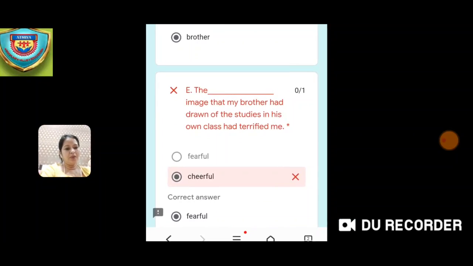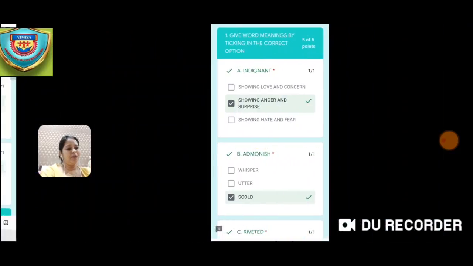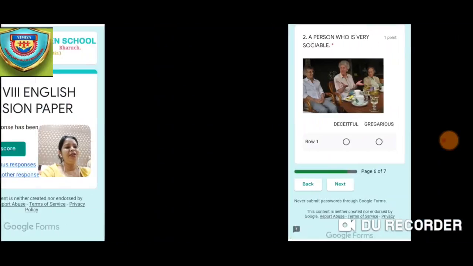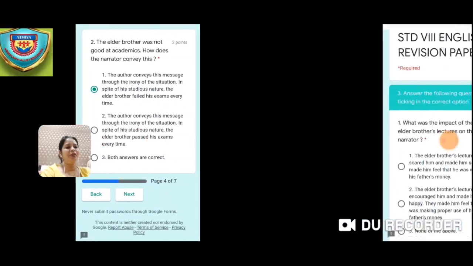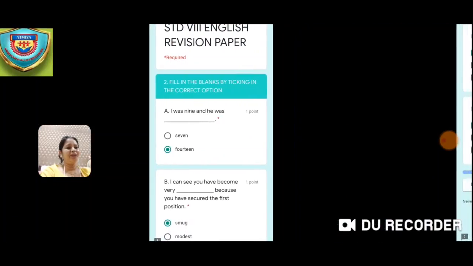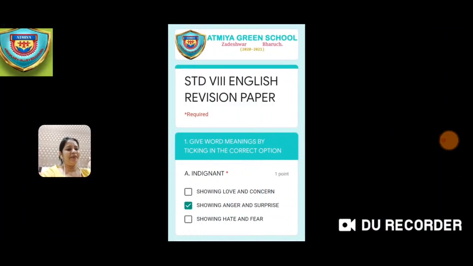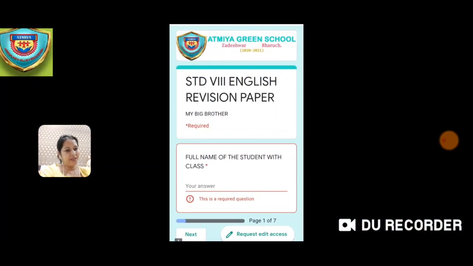attempt your Google form, children. So, these are the Google Forms glimpses I am showing you. So, I am scrolling over here. So, this is how your paper is going to look and you are going to attempt it. So, again I am reminding you, children, you can attempt these questions only once. So, kindly be careful when you are attempting the questions.